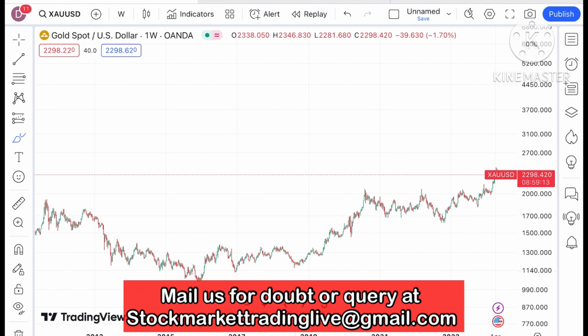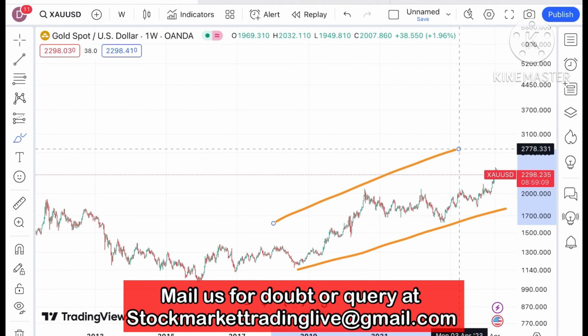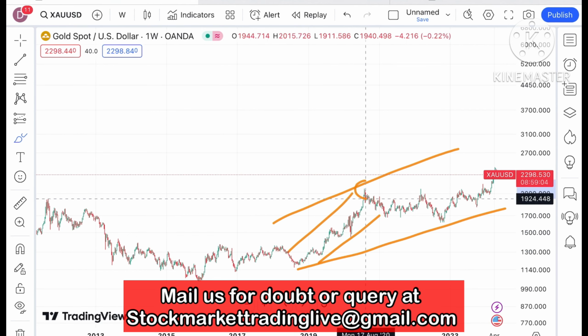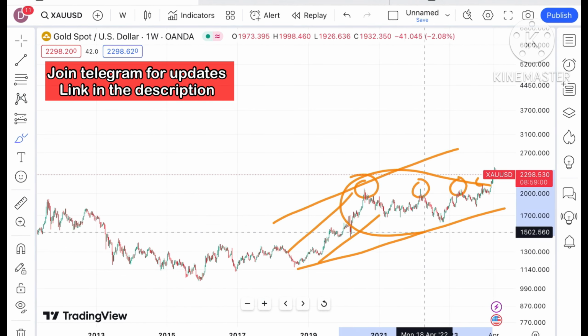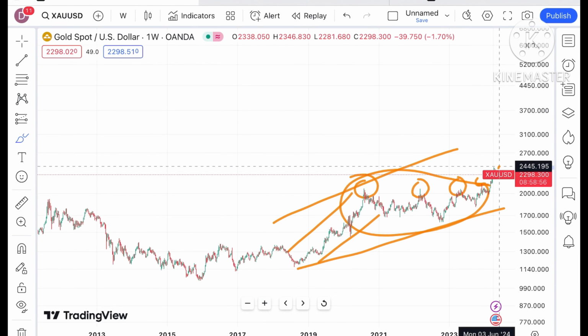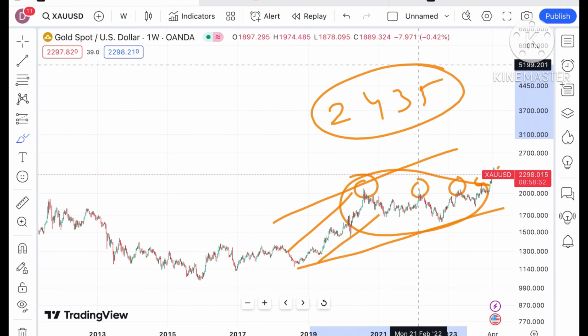See, for a long view you have seen that it is an uptrend after 2019. After the pandemic, what we have seen is a continuous high. After that, whenever it was making a new high, this is the range where the price was still moving. As soon as this breakout happened, we have seen a big movement and it made a high of around 2435, as you can see looking at this particular chart.